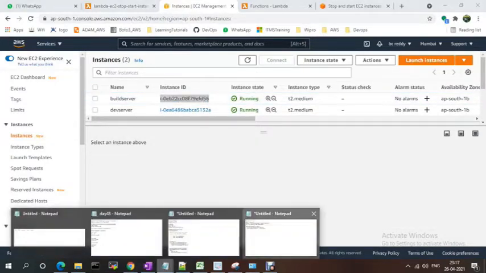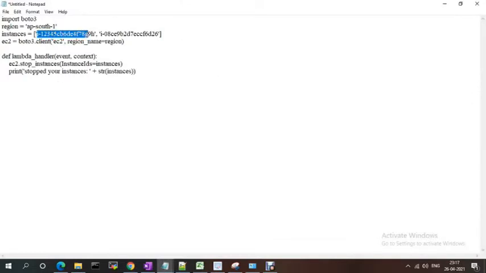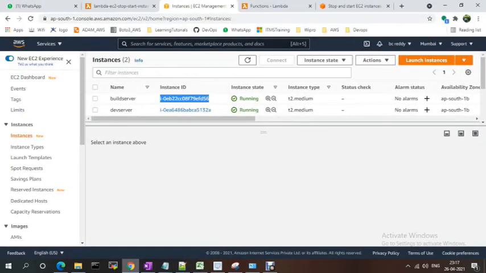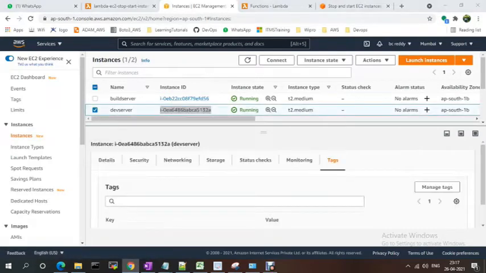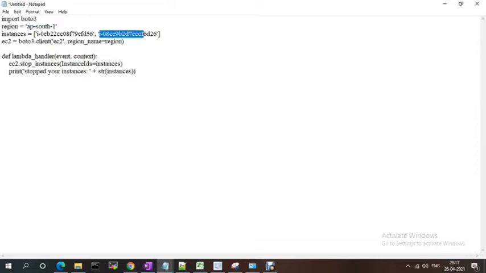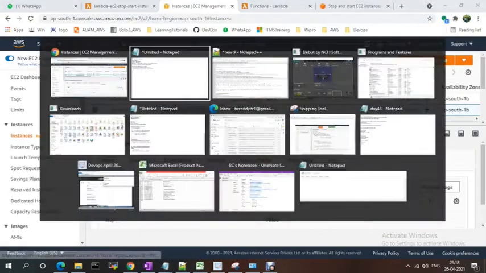We can also get this from describe instances, but currently I'm copying manually. Sorry, it was copied two times. See, these are my two instances.